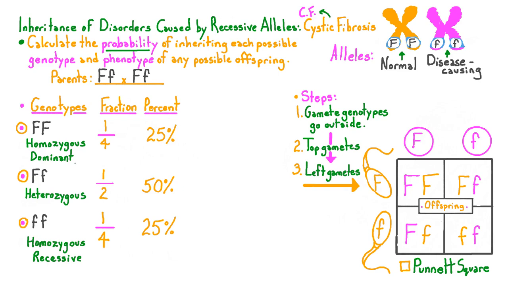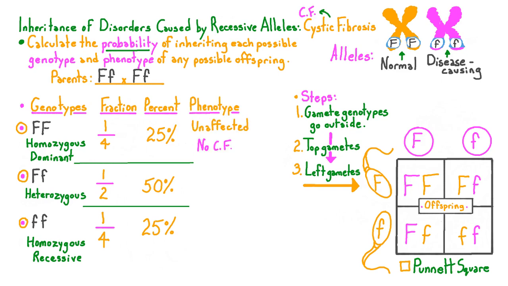So we can say that any child born to this couple will have a 1/4 or 25% chance of inheriting the homozygous dominant genotype, a 1/2 or 50% chance of inheriting the heterozygous genotype, and a 1/4 or 25% chance of inheriting the homozygous recessive genotype.